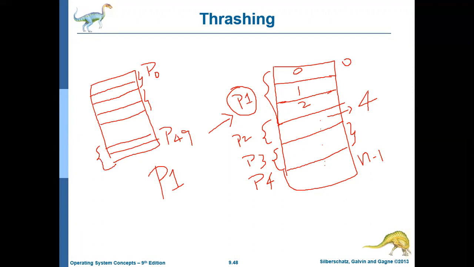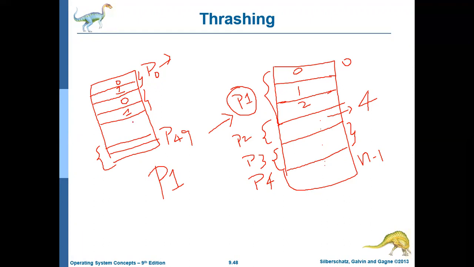Now what will happen? It is highly likely that every process will create a page fault, because only 2 frames are there, so they may want to access a page which is currently not in the memory. So all these will create page faults. Now also the operating system will assume that the CPU is getting underutilized, and it will try to bring more and more processes into the memory.